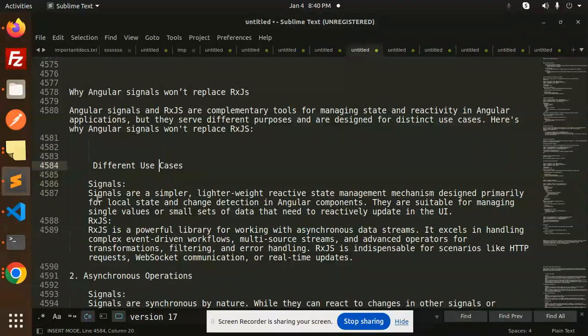Different use cases. Signals are a simpler, lightweight, reactive state management mechanism designed primarily for the local state and the change detection in Angular components. They are suitable for managing single values or small sets of data that need to reactively update in the UI. RxJS is a powerful library for working with asynchronous data streams. It excels in handling complex event driven workflows, multi source streams, and advanced operators for transformations, filtering, error handling. RxJS is indispensable for scenarios like HTTP requests, WebSocket communication, or real time updates, right?